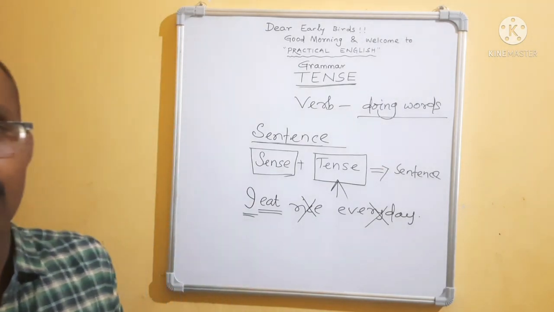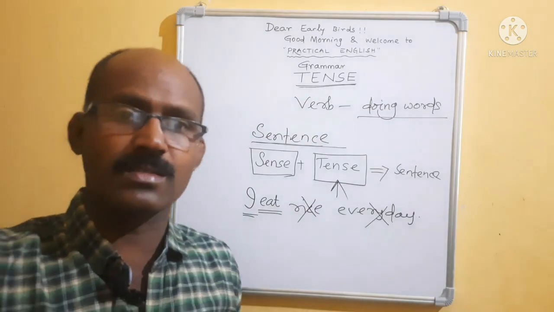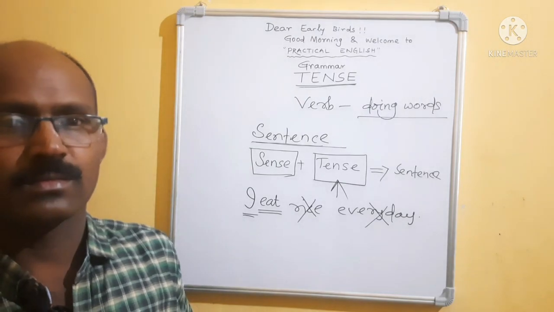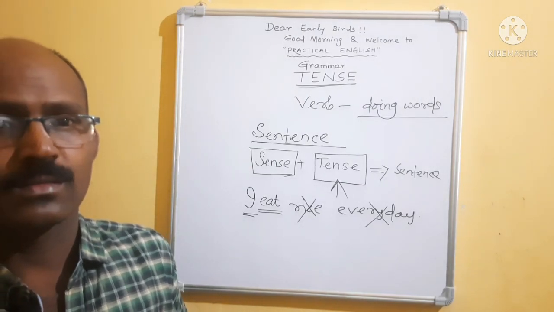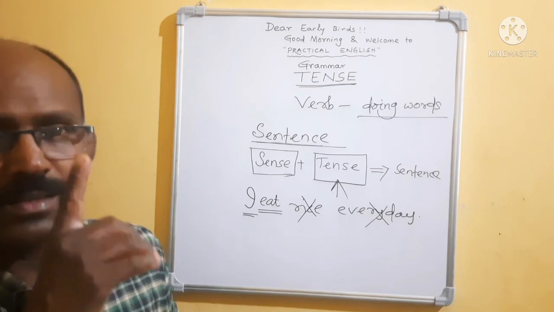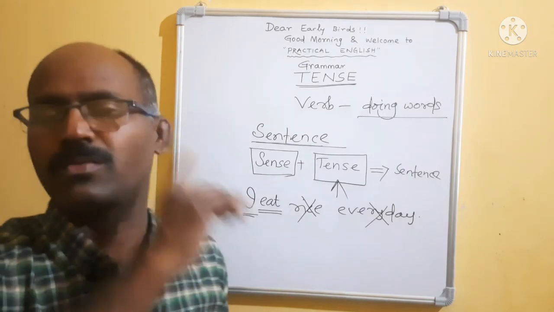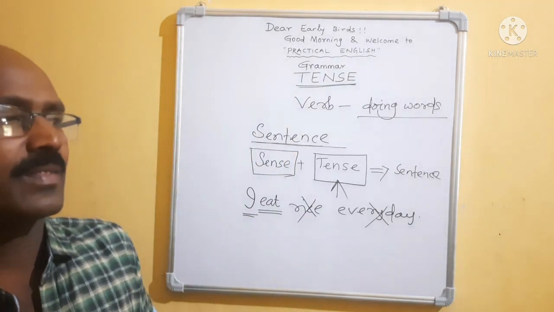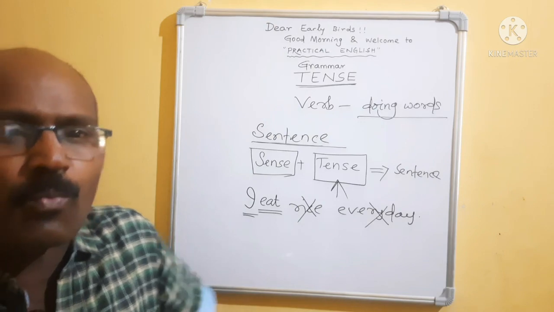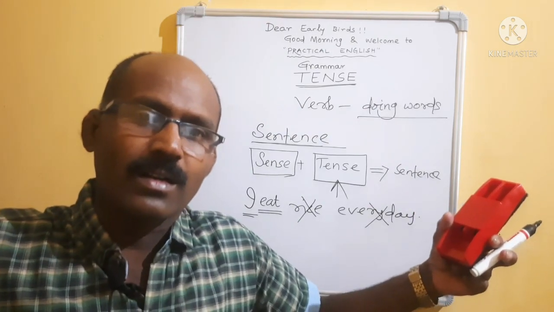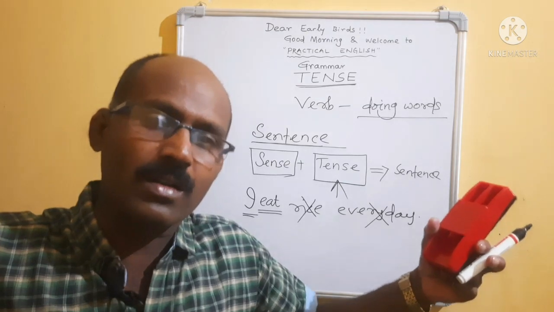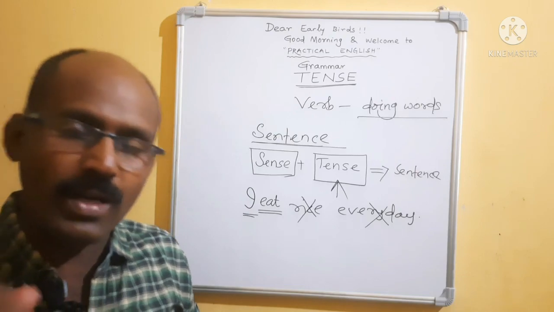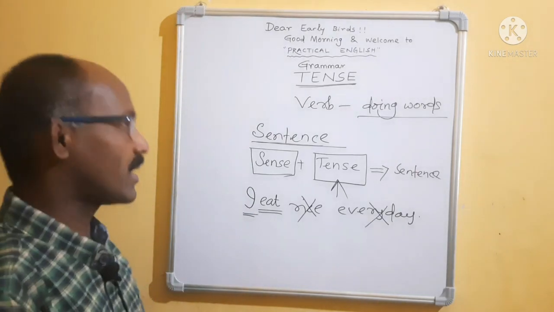Sometimes how? Stand up. The teacher is telling, stand up. Go there. Come here. Come on. Bring a glass of water. Bring. That means every verb, main verb, is also a sentence. But without verb, if we write a group of words like an engine compartment, like buggies, then it won't give you the complete meaning. So to get the complete meaning, verb is required.